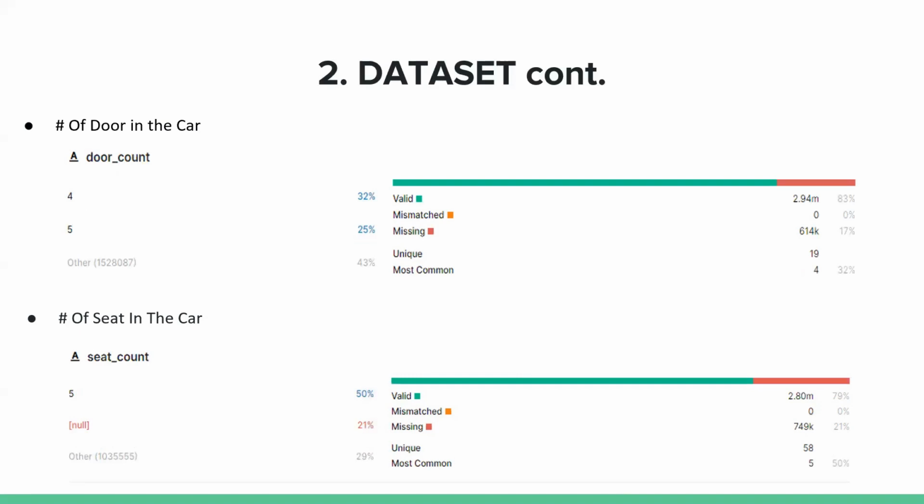Door count is the number of doors in the car, and it is a categorical feature. It has 614,000 missing values and 19 labels. Most common is 4, and also this is the general situation for cars in today's world. Seat count is the number of seats in the car, and it is a categorical feature. It has 749,000 missing values and 58 labels. Most common is 5. Also, we know that seat count is generally 5 in cars.